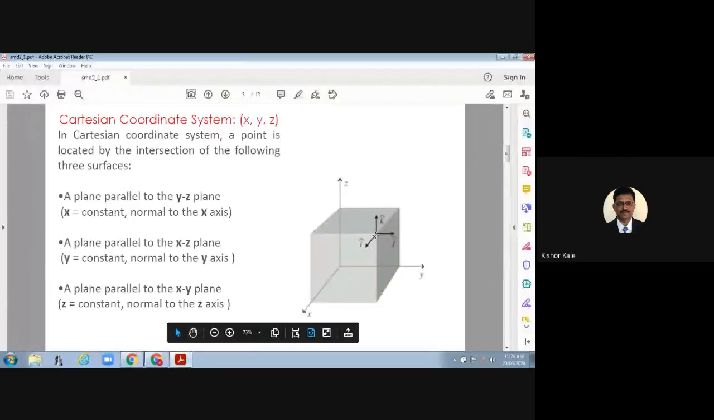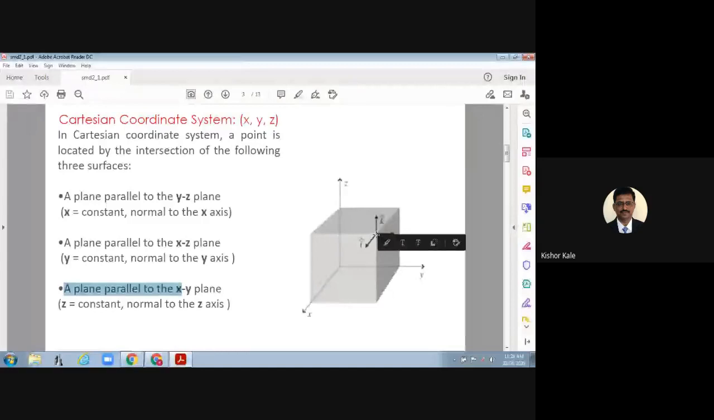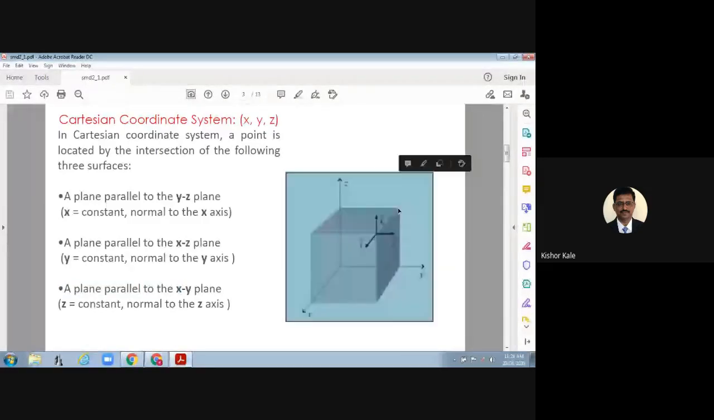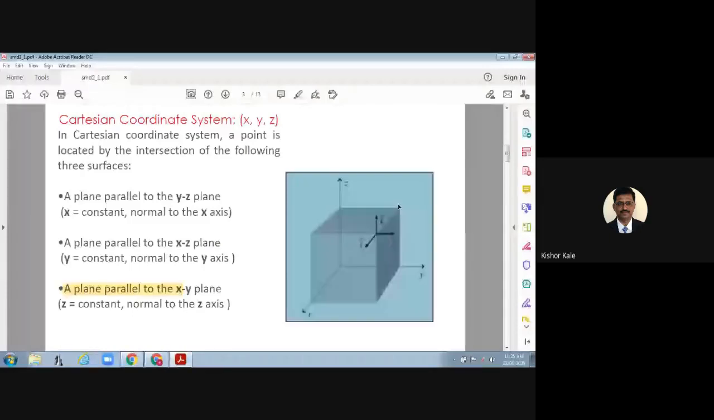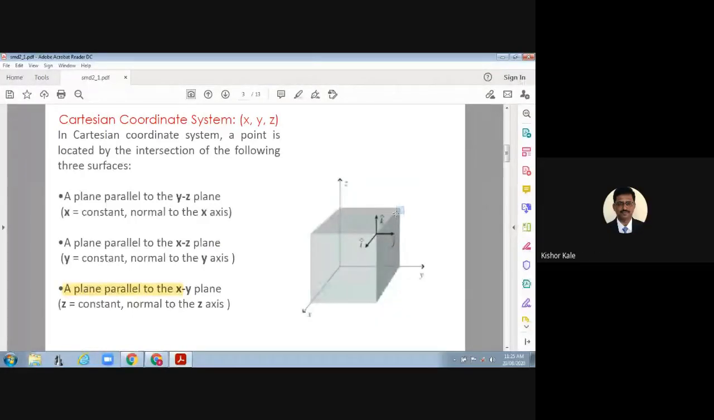Now I will move this point. Instead of this point, we will consider this point as the reference. So what would be its coordinate? This one. Exactly this one. 0, 1, 1. This corner, 0, 1, 1. Exactly. This will be 0, 1, 1.